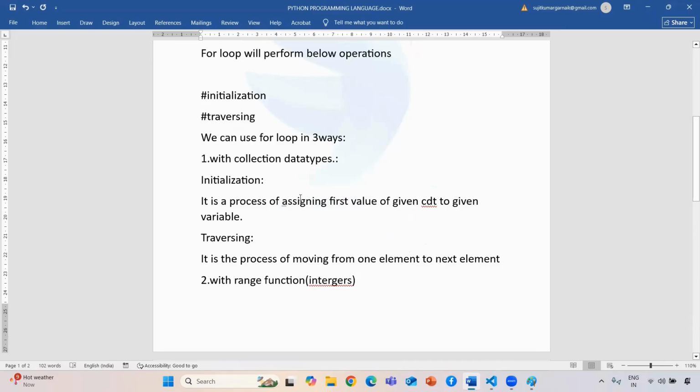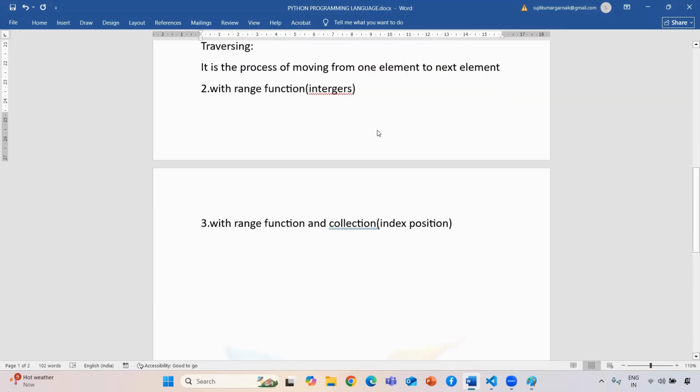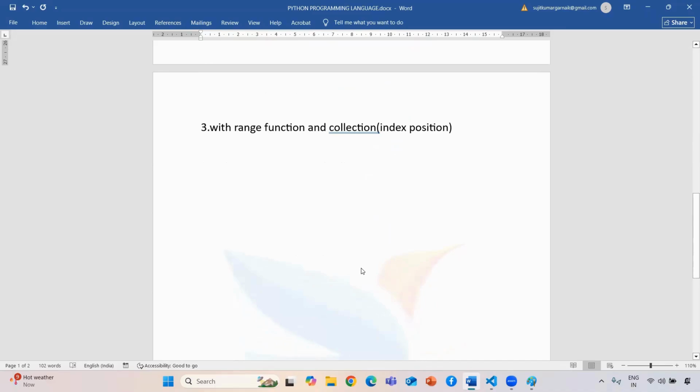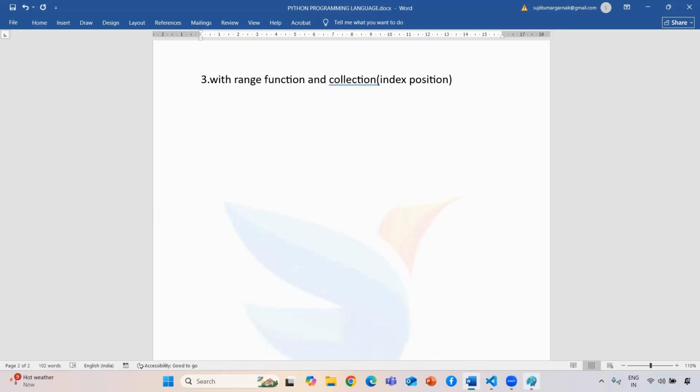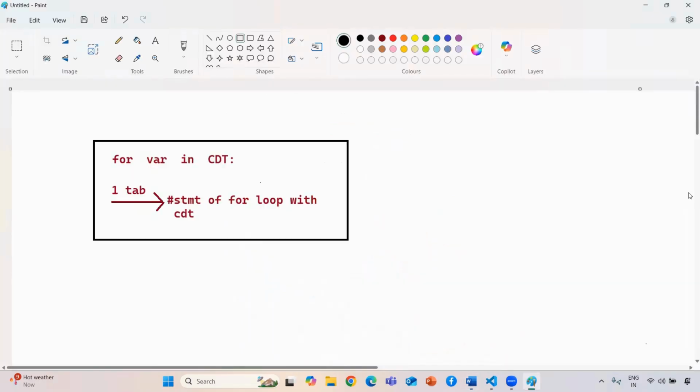Then every time you need to make sure that if the given collection is empty, the for loop will not get executed. It means if you create the looping statement and in the collection data type there is no data or no element, then it will not execute that particular thing. Now we are going to see the syntax for this for loop.